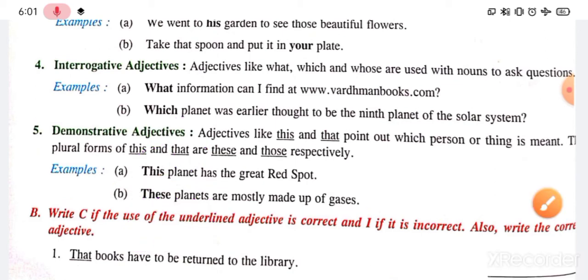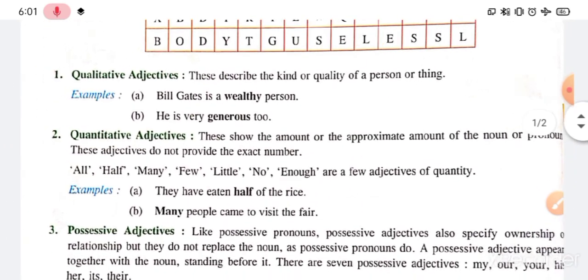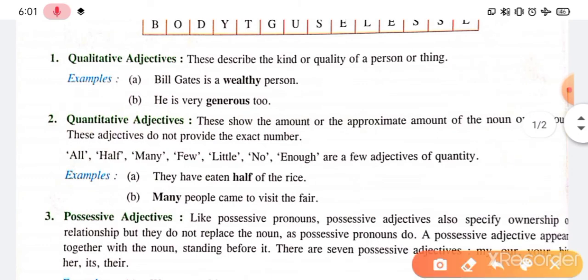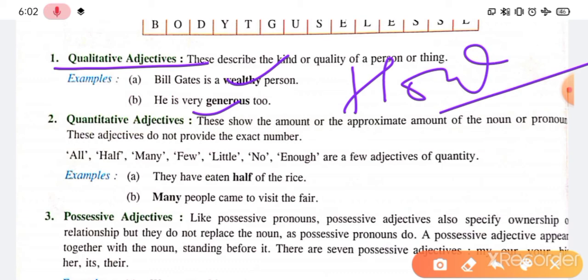Okay. So these five types are given here. Just have a recap of all those again. See here. Number one, qualitative adjective, which shows the quality, right? That is how is the noun. Answer of how: wealthy and generous. Answer of how it is. Quantitative adjective, that shows the quantity, right?